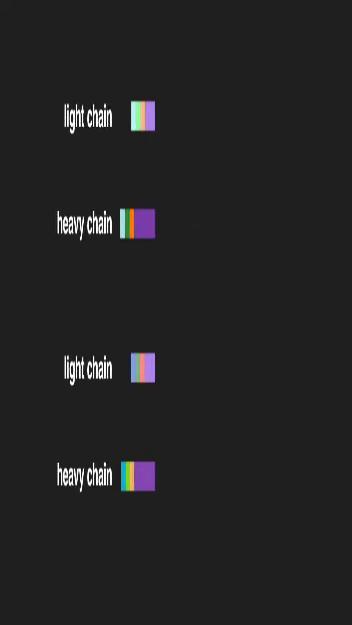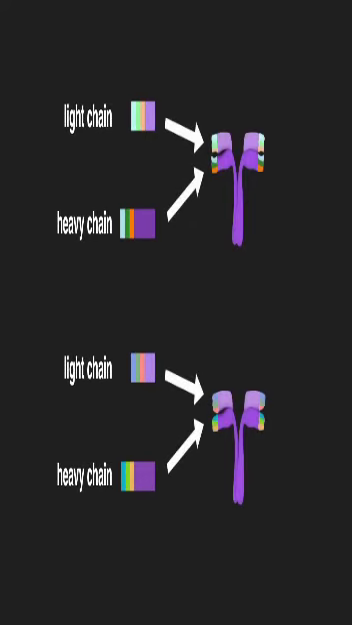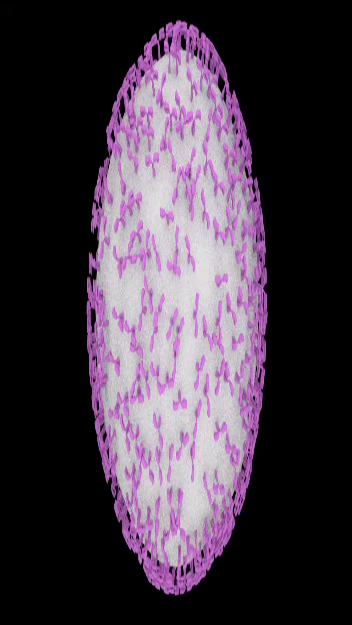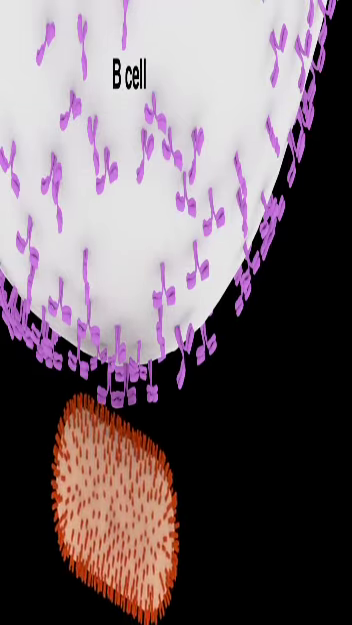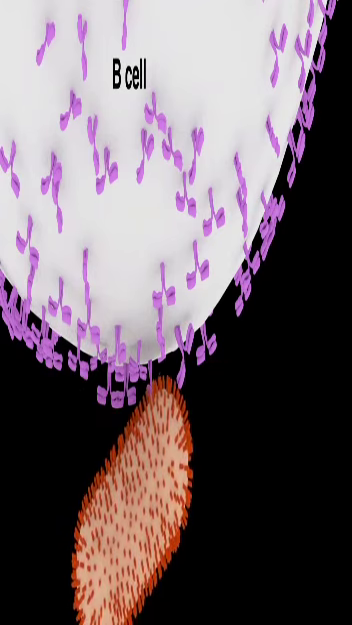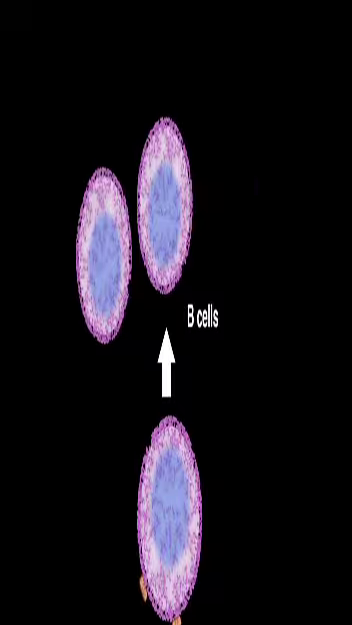Antibodies are first expressed on the cell membrane of immature or naive B cells that have not yet encountered antigens. Recognition of the antigen by an antibody leads to B cell activation, which results in differentiation and clonal expansion. Differentiated B cells, or plasma cells, produce and secrete a large amount of the respective antibodies.